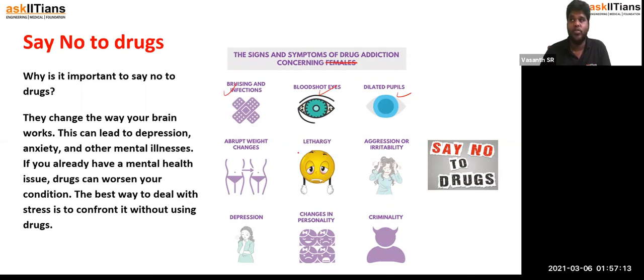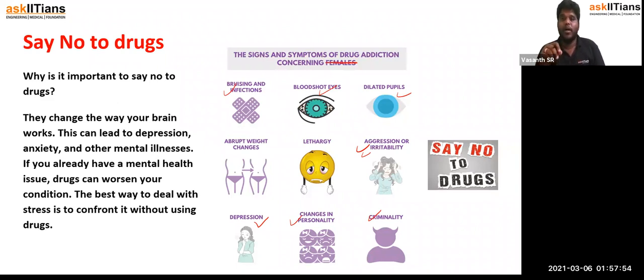When they are not able to concentrate on things, obviously they will get aggressive and irritable, and they will segregate themselves from everybody. That leads to constant depression. Due to all these changes, you would be able to see a distinctive change in the personality of a person. These are the most important things. Even criminality is seen. People who are criminals, especially young criminals, you could see them having drugs, which abuses them and changes their mind, mentality and behavior.